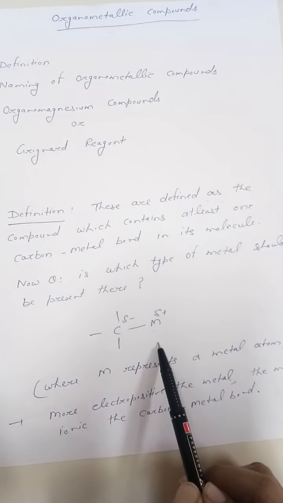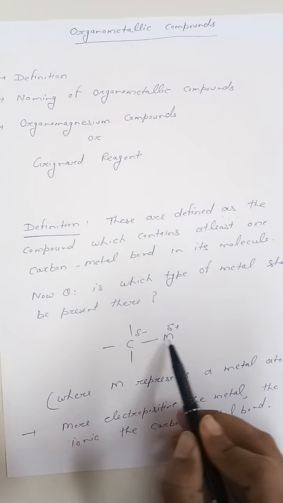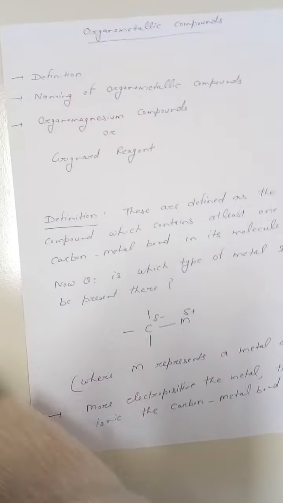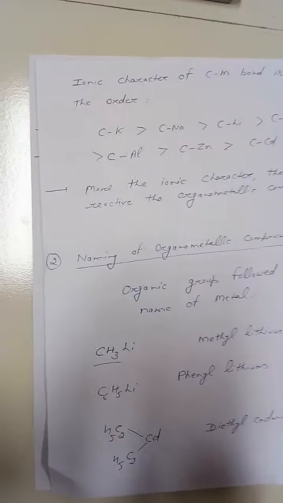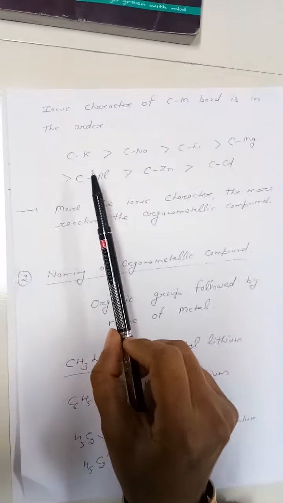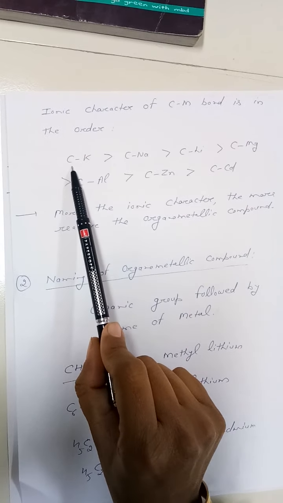The metal should be more electropositive in nature, because the more electropositive the metal, the more will be the polarity of the bond, and the more the polarity of the bond, the more will be the ionic character of the bond. So now we are going to discuss a series of order for the ionic character. The ionic character order will be of